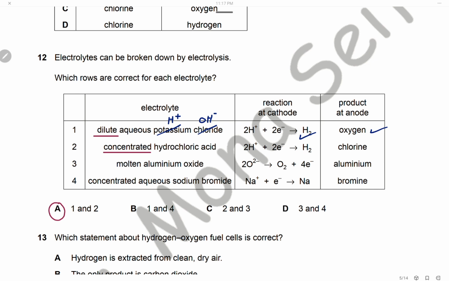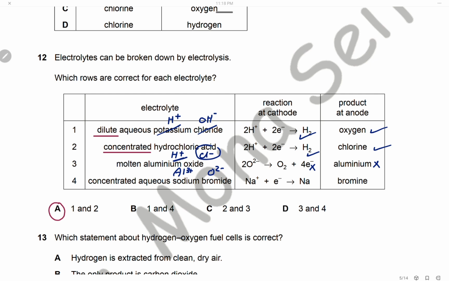Second, concentrated hydrochloric acid, also we have hydrogen and chloride ions. At the cathode we will have hydrogen gas, and at the anode, because it is concentrated, chloride ions are present in enough concentration, so chlorine gas will be discharged at the anode. So also 2 is correct. Molten aluminium oxide, we have aluminium ions, which are positive ions, and oxide ions, which are negative. So the negative ion should be attracted to the anode, not the cathode, and aluminium will be formed at the cathode, not the anode. So statement 3 is wrong.